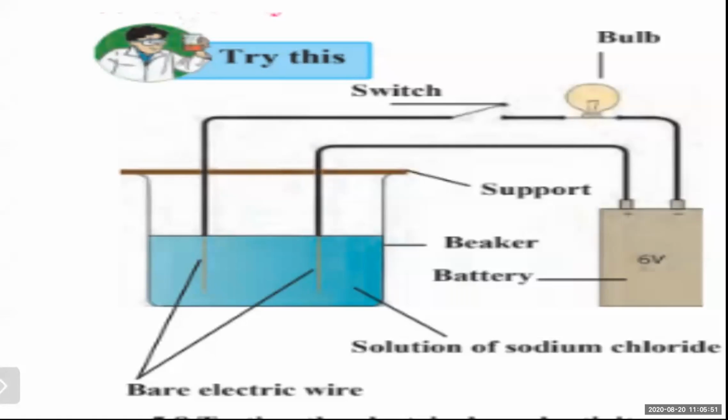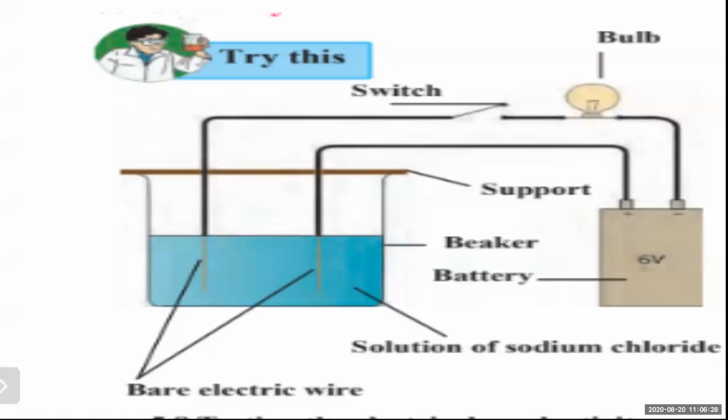Take the salt solution in a 100 ml capacity beaker. We have taken 50 ml solution in a 100 ml beaker, and immerse the uncovered ends of the 2 wires in it, keeping the wires erect, straight, with the help of a support. Upside you have to keep a support over there, like a wooden block, so the wires might stand erect. Switch on the current. Now you have the switch, the key with you. Switch on the current and note whether the bulb glows or not.